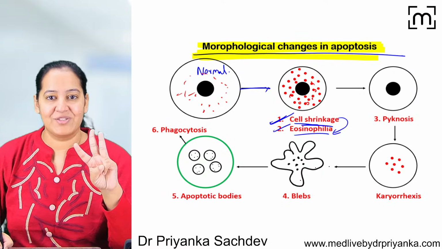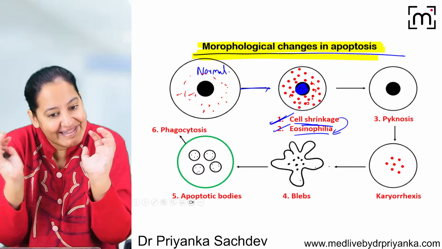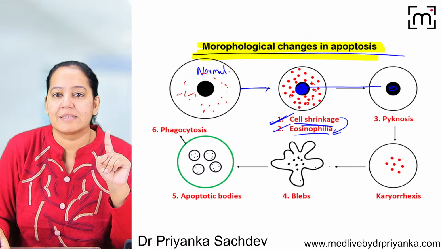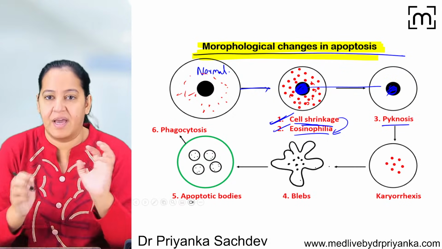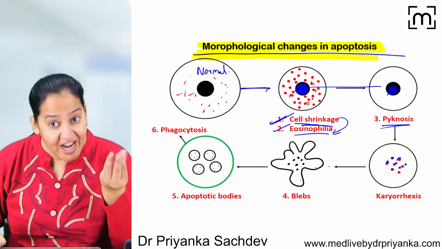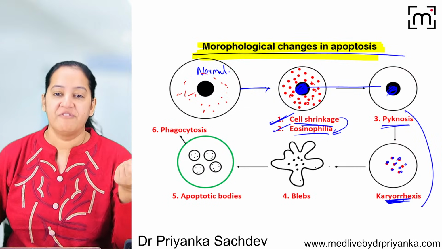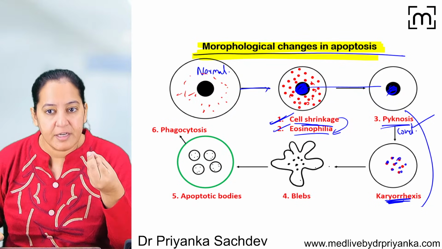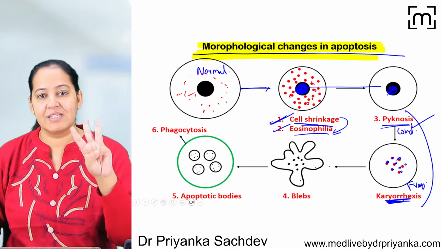The third thing is the nucleus changes. See the nucleus here? It's dark blue and compact. It will become more compact. Condensation of the nucleus, compactness of the nucleus, is known as pyknosis. Pyknosis means it becomes more condensed, more blue, more shrunk. After pyknosis, the nucleus becomes fragmented. Fragmentation of the nucleus is known as karyorrhexis. So two things happen in the nucleus one by one: first condensation, pyknosis, and then fragmentation, karyorrhexis. This is the third change, that is nuclear change.